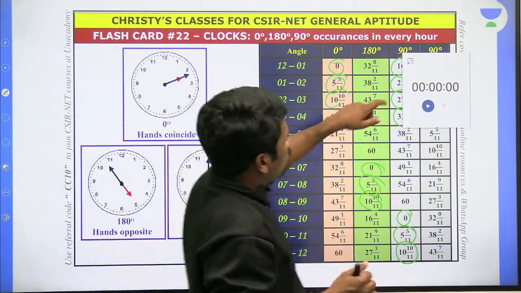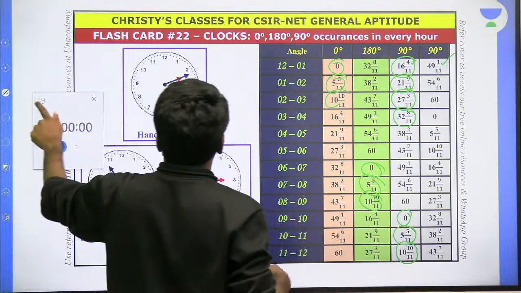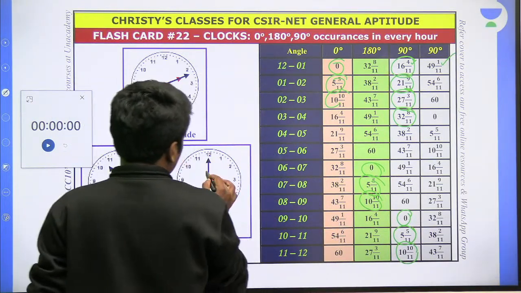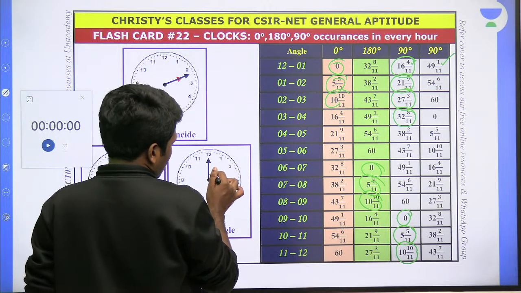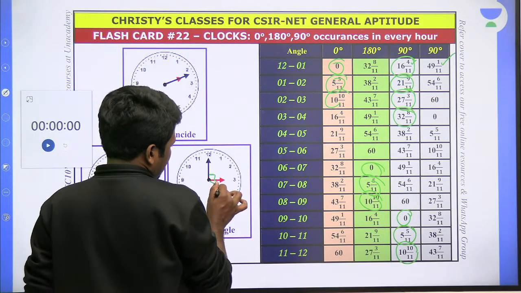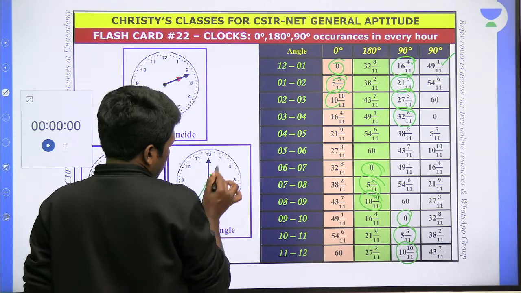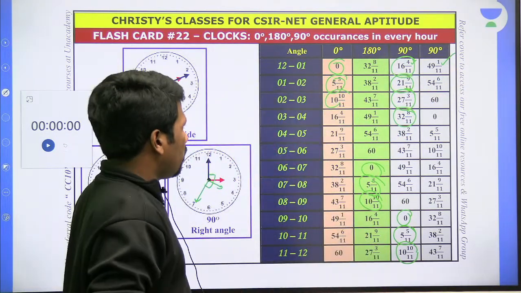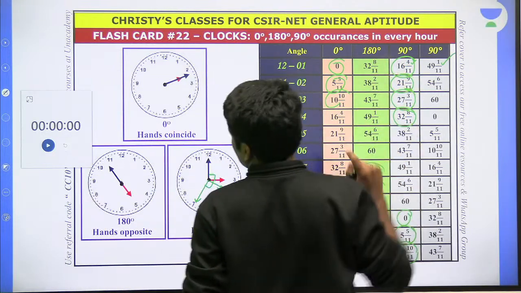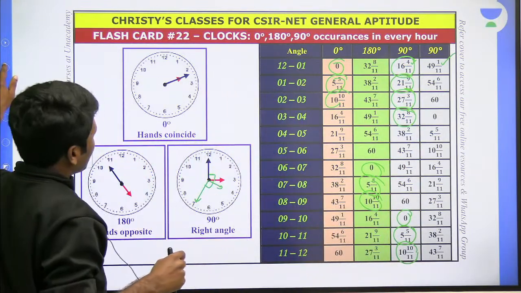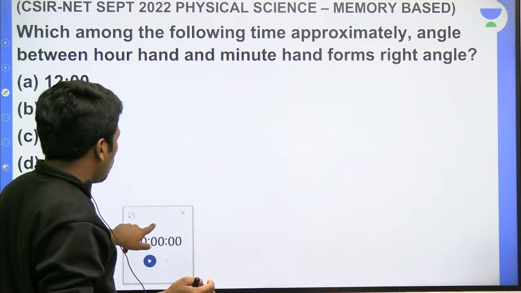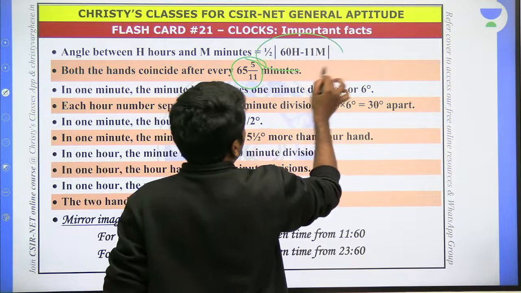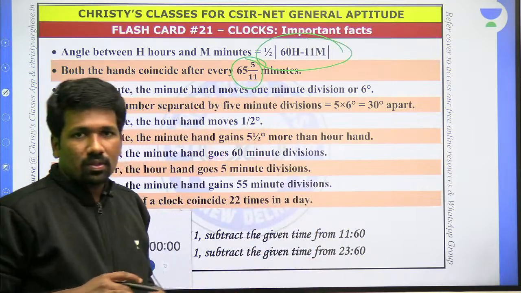But for 90 degrees, two series are there. That means the minute hand before the hour hand case, and the minute hand after the hour hand case, both are there. Like between 3 and 4, it can be like this, and after some time it can be like that. That is why two sets of times are there between any two times. So either if you know directly that this is the time, you can do it that way. Otherwise, what is the shortcut way? Or if you don't know the way, use this formula I have explained many times.